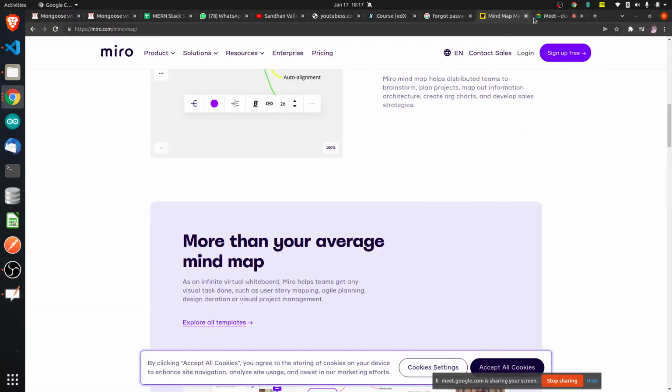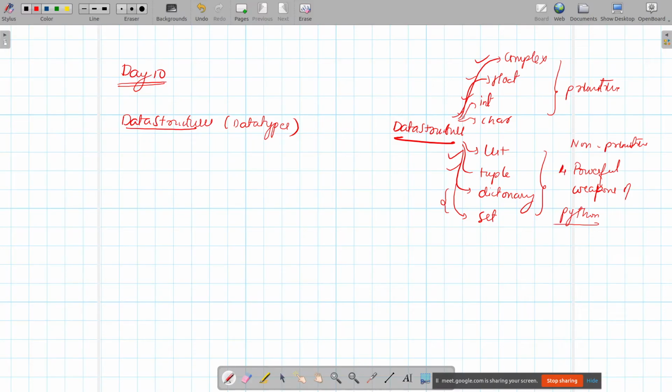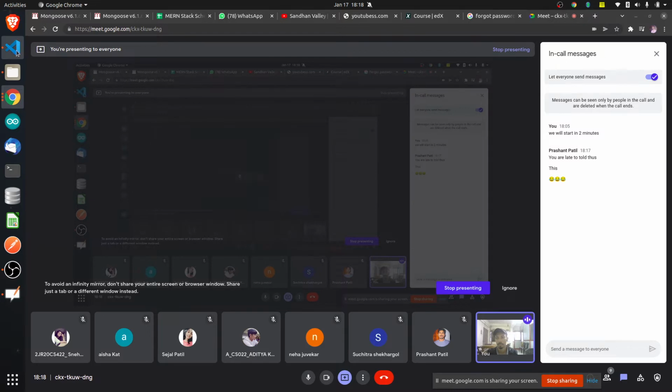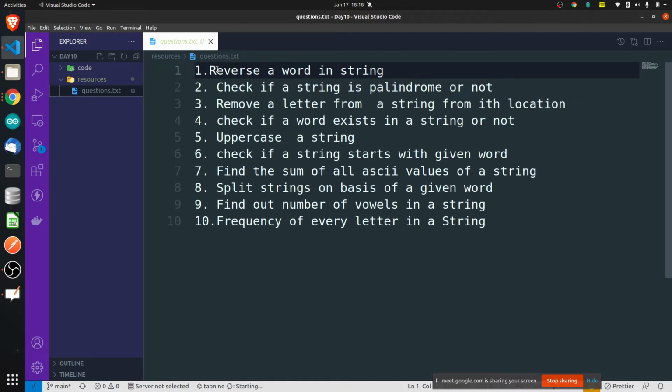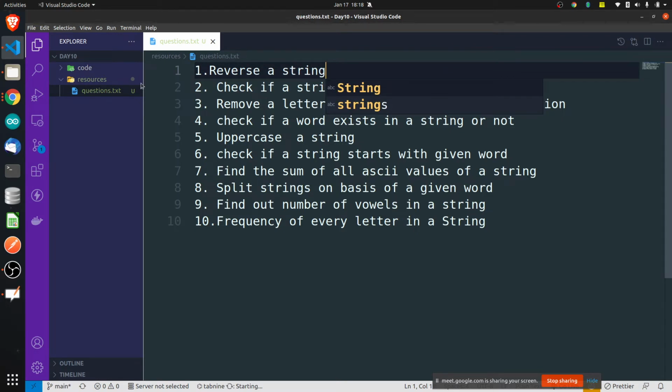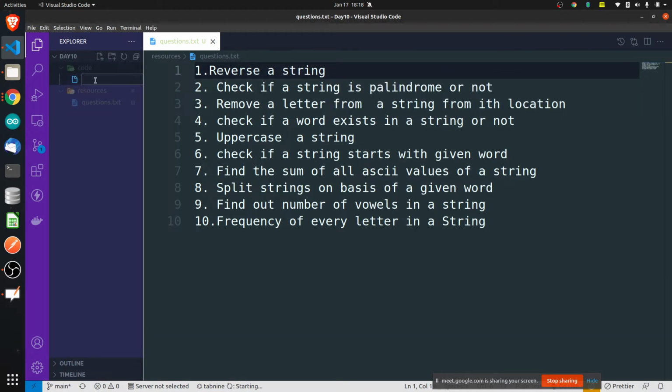So we will be studying the remaining also. As I told you, the remaining ones also I'll be teaching you all. So we'll be solving some questions on strings. Let's do it today. Let's go to the question section. We have first of all reverse a word. I would rather say reverse a string, reverse a sentence. Let's say the simple question would be reverse a string. Okay, so let's see how to do it. I hope you all will help me to find out the solutions for this.